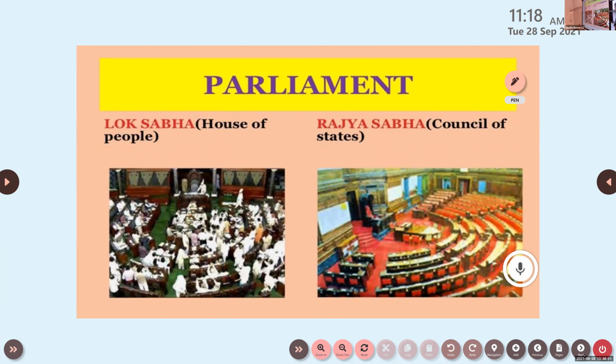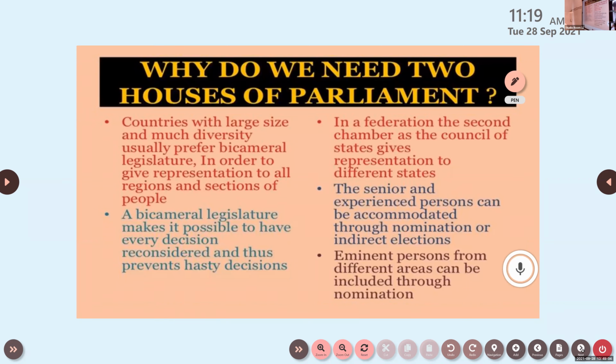You can see here Lok Sabha, the House of the People in India, and Rajya Sabha, the Council of States. Clear or not? So Rajya Sabha is the upper house and the Lok Sabha is the lower house. We know that. So which house is the representative house? Basically, like the House of Commons, I mean, the Indian Lok Sabha.